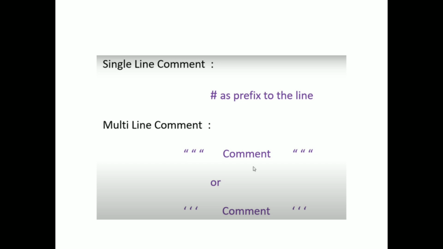Here you can see that single line comments are represented with a hash symbol. Multi-line comments are represented with double quotes open and close, or single quotes open and close. This is how multi-line comments can be implemented in Python programming.